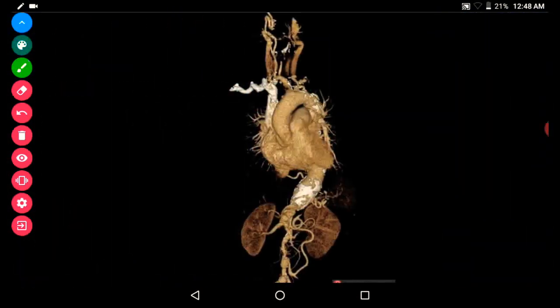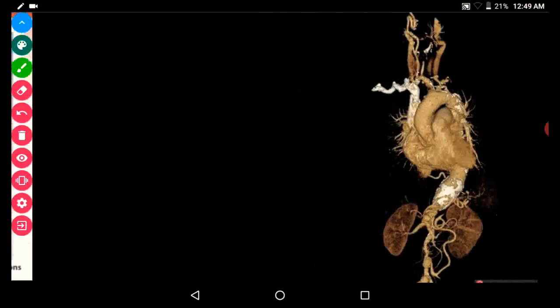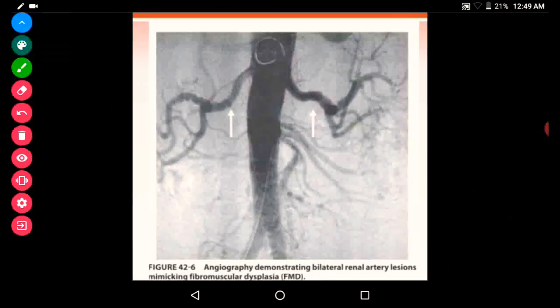This is the CT angiogram showing these defects. Here we can see stenosis of the vessels, the branches of the arch of the aorta. This is also angiography showing bilateral renal artery lesions. Here we can see the artery lesions.